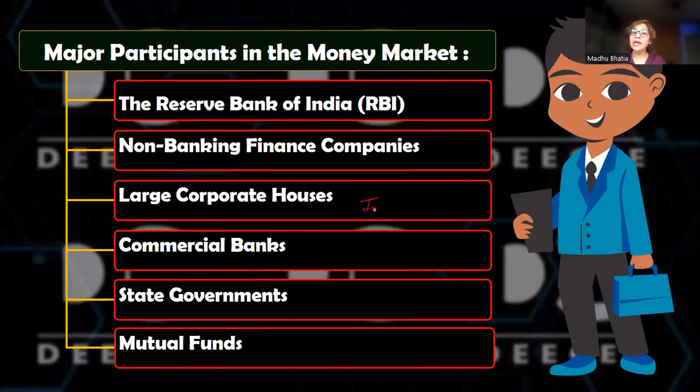Who is not there here? Here you don't have individual or retail investors. You don't see them. Okay. So do you mean to say that individual investors or retail investors don't participate in money market? They are allowed to participate, but since it's a highly volatile market, therefore, individuals and retail investors usually don't participate.